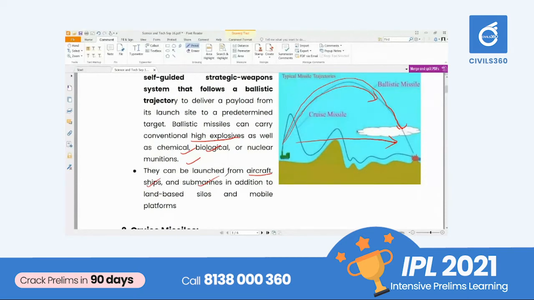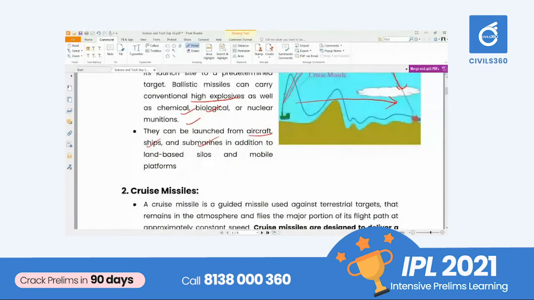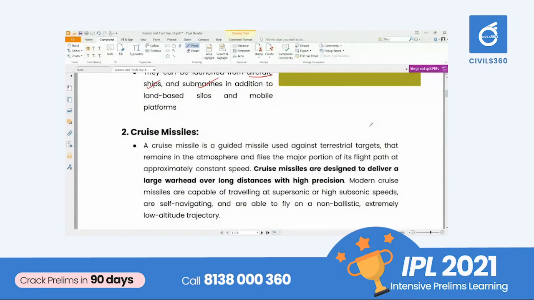If you come to the cruise missile part, we already said that there will be a course correction. Whenever required, we can correct the course. For example, if the cruise missile is moving and there is a block before that missile, it can correct itself, or with any type of technology, we can change the course of the cruise missile. So a cruise missile is a guided missile, and it is used primarily against terrestrial targets, but it can also be used against air targets.